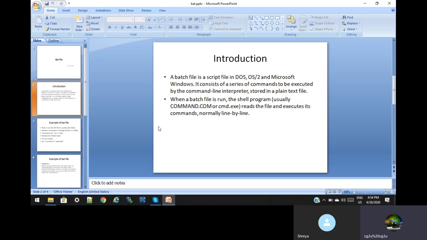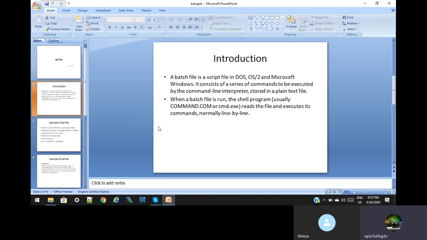So basically it's a self-executable file. We use a bat file in a scenario or situation where more than 10 commands, or the same operation, have to be executed. Rather than going one by one, we put them in the bat file, and when we click on this bat file, it automatically executes, or we can also run it from the command prompt. We will see an example. So that is basically a bat file.